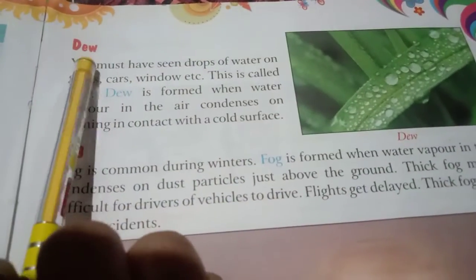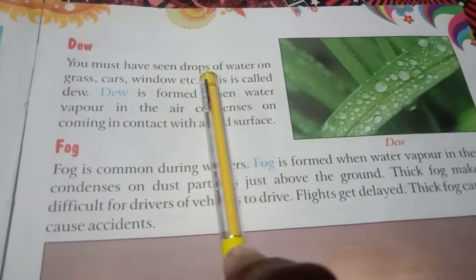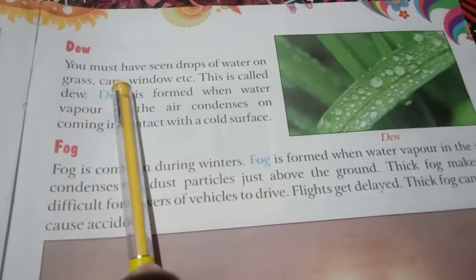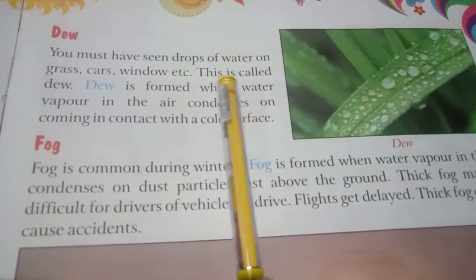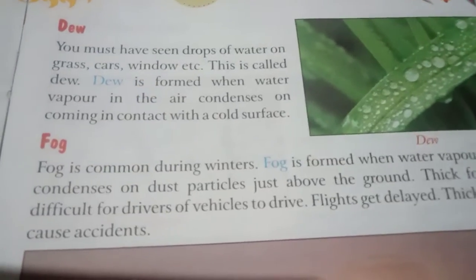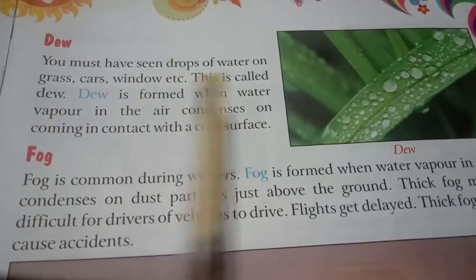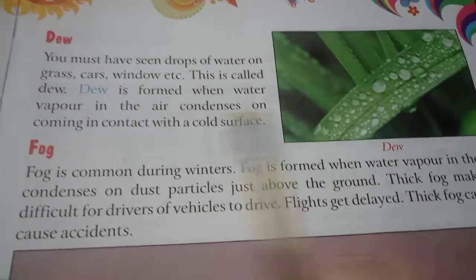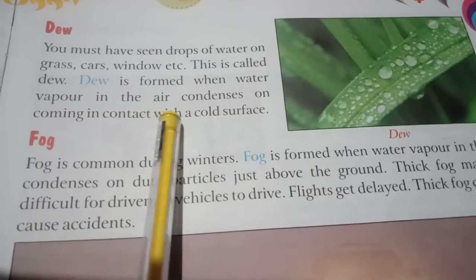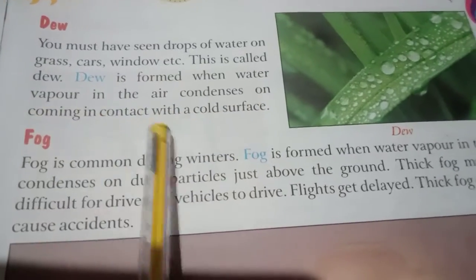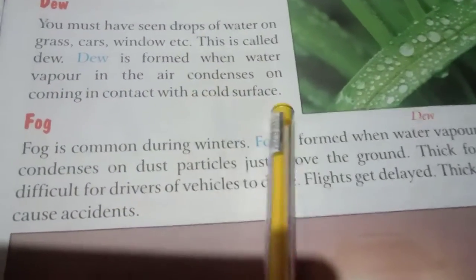Our next topic is dew. You must have seen drops of water on grass, cars, window, etc. This is called dew. So let's see how the dew is formed and what is dew. We can see dew in winter season. And why is it formed? Dew is formed when water vapor in the air condenses on coming in contact with a cold surface.